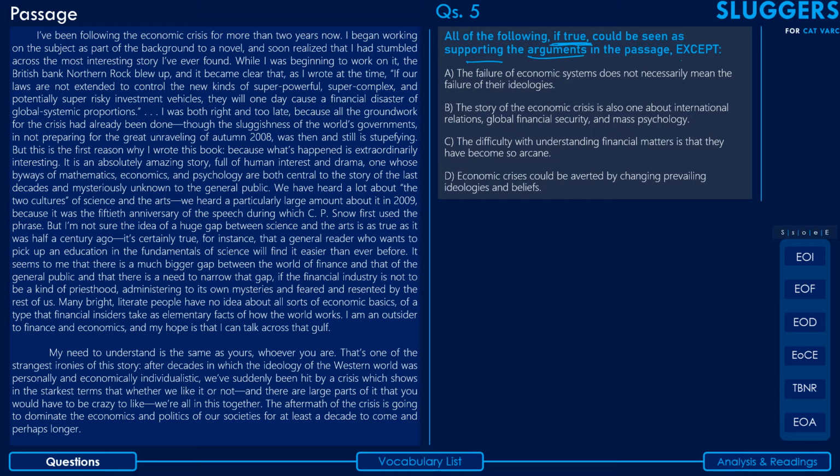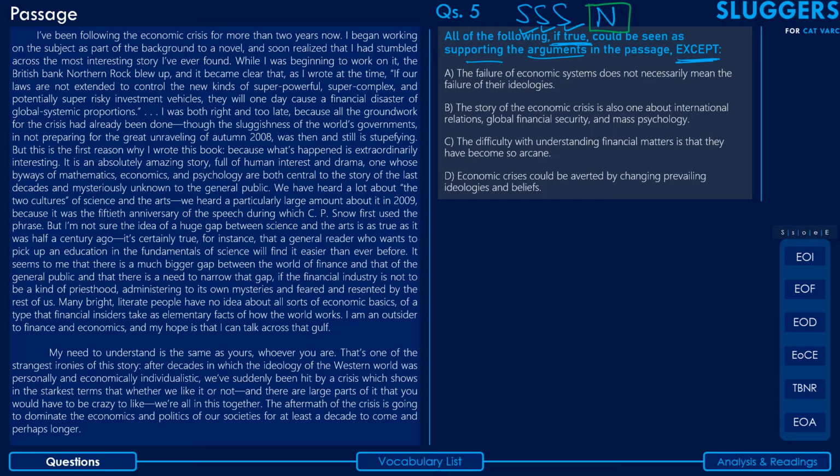And second is that it's an except scenario. Except scenario means three of the four options will be ones that support the arguments in the passage, and there'll be one option which does not support. Your answer will be the option that does not support. Okay.